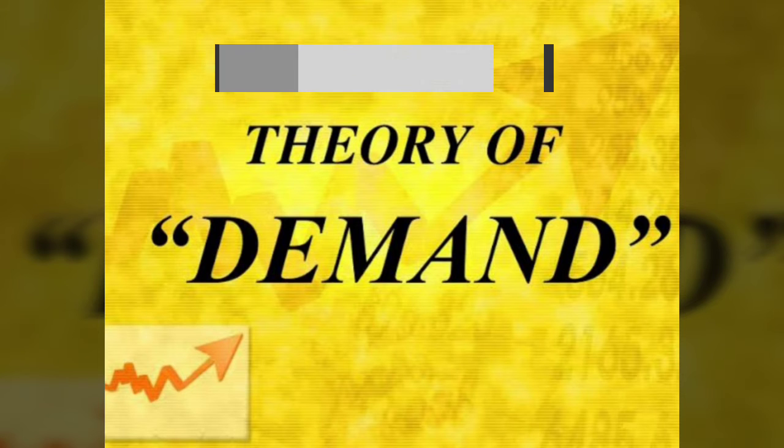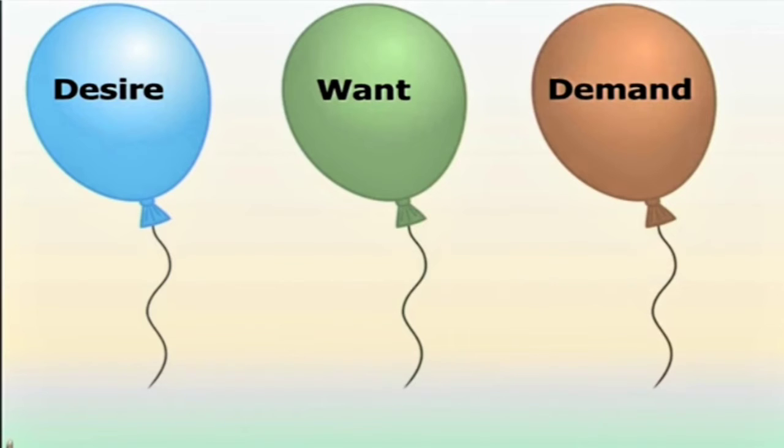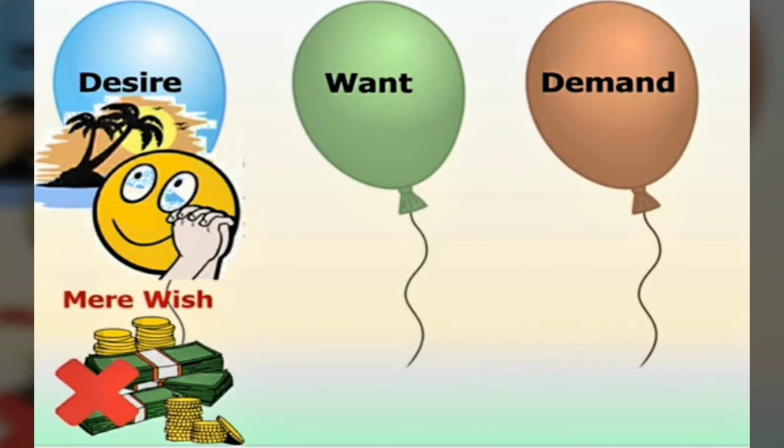So let's start with chapter number 5, Theory of Demand. I started this again because I understood that there is a huge gap between the introduction and the current topic now. So let's begin our chapter, the theory of demand. Now we need to understand the difference between desire, want and demand. How a desire converts into want and then a demand.